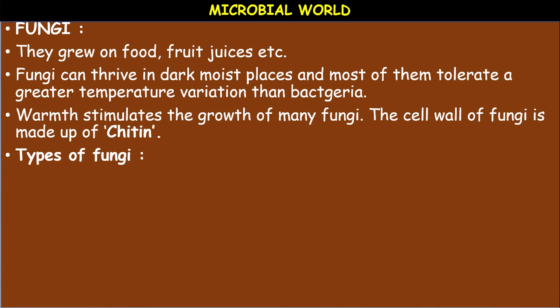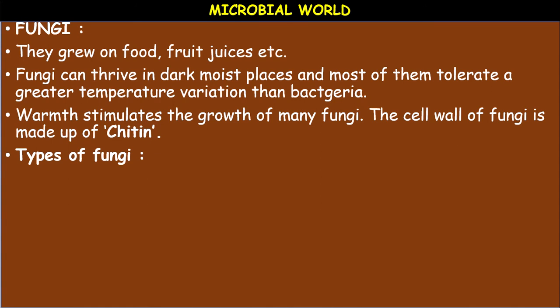The types and structure of fungi. Fungi are found in both unicellular and multicellular forms. The multicellular forms appear as long threads, termed hyphae. The hyphae grow in close association with each other and form an interwoven mass termed mycelium. You have to remember these terms, children: hyphae, mycelium. The body of the fungi is made of hyphae consisting of mycelia.